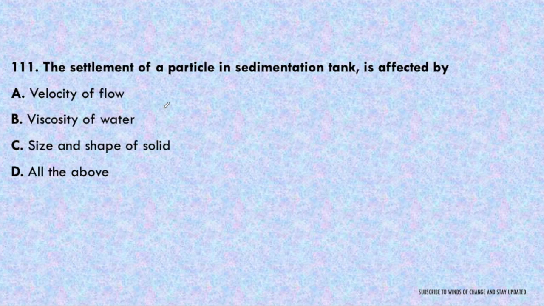Next question. The settlement of a particle in a sedimentation tank is affected by velocity of flow, viscosity of water, size and shape of solid, or all of the above. We should know the formula for it. The answer will be all of these, where it depends upon velocity of flow, viscosity, as well as the size and shape of the solids. It can be obtained from the settling velocity formula. The formula for settling velocity, you can find in the video of revision of wastewater engineering, the link of which is given in the description box.